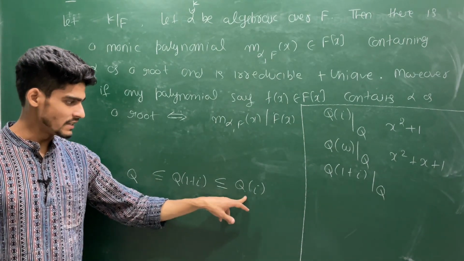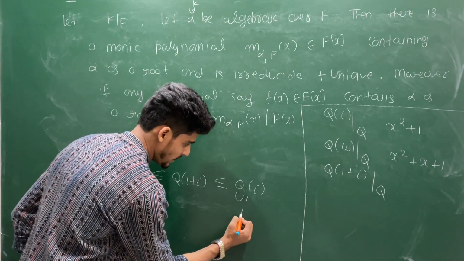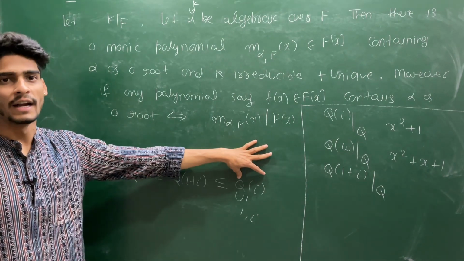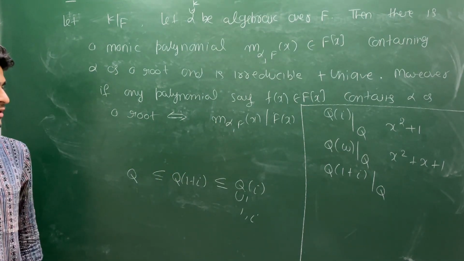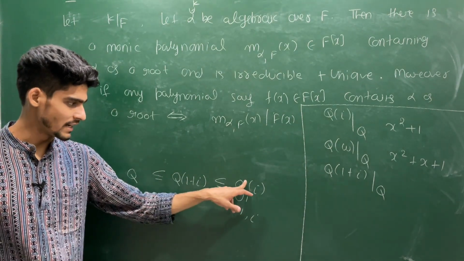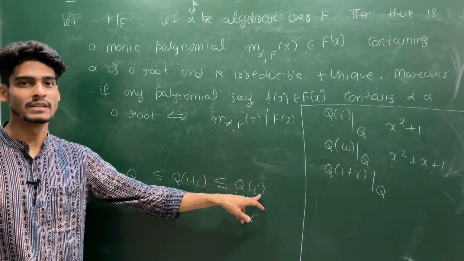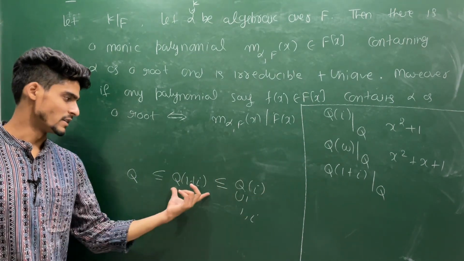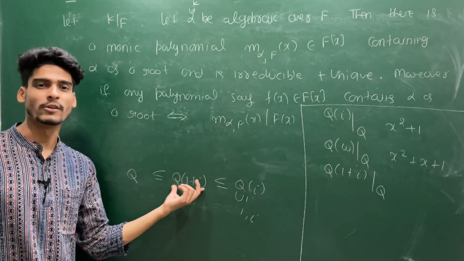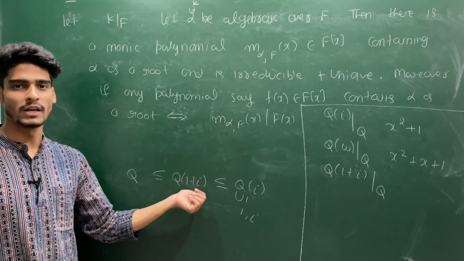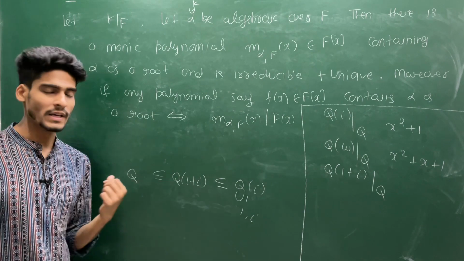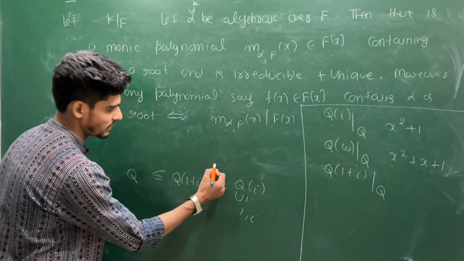And this contains 1 and iota both. So this must contain the sum of the two because this is a field, and inside a field you have two operations, one is multiplication and one is addition. So this will satisfy the additive property also. 1 is inside this, iota is inside this, so 1 plus iota must be inside this. But this is also a field, and this contains 1 plus iota and 1. If you take 1 plus iota minus 1, that will give you iota, that is also inside this, and this is the smallest one. So this contains this also.